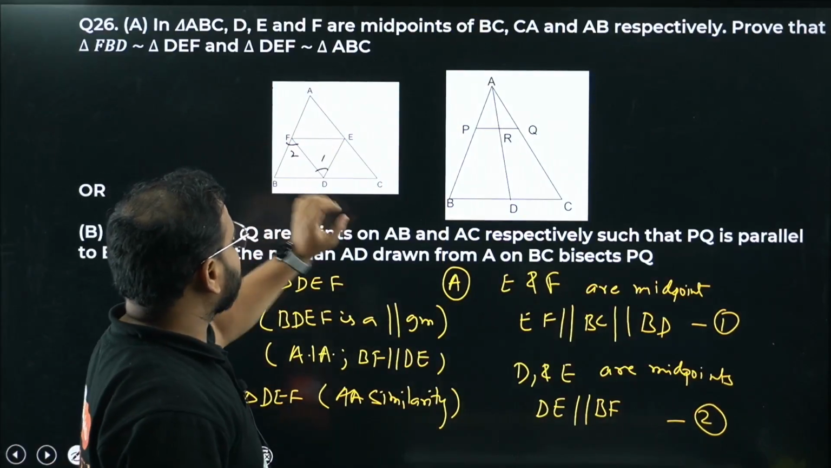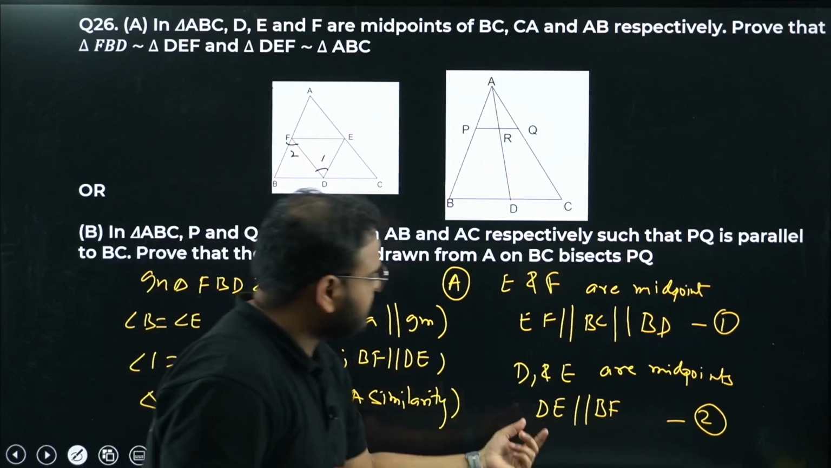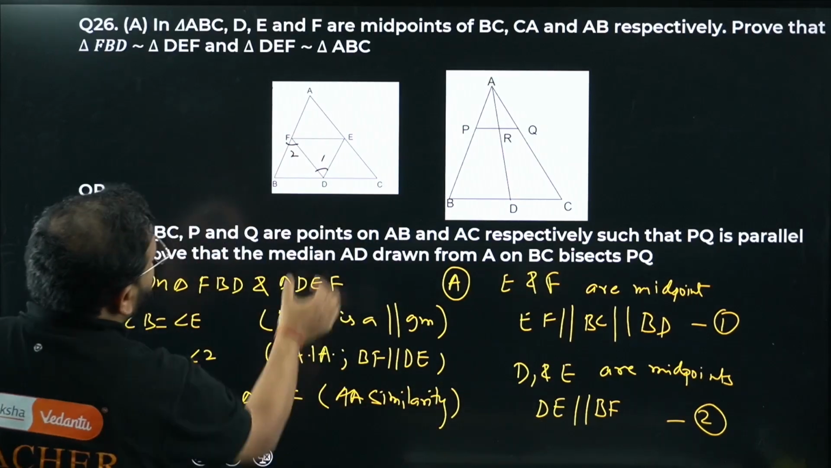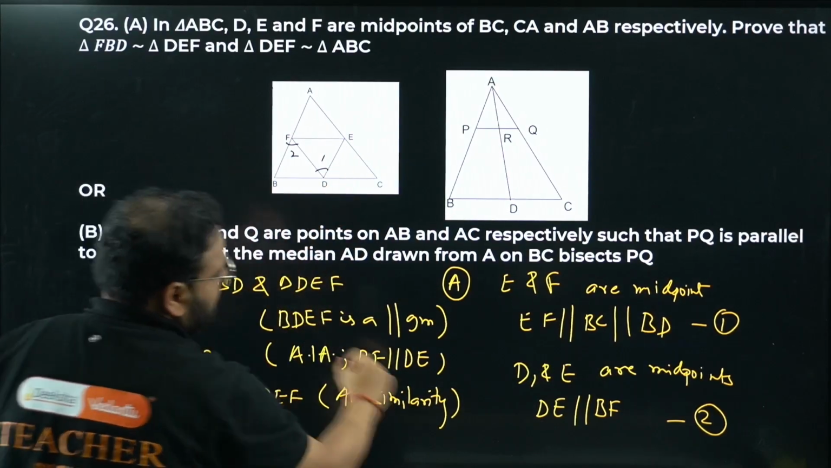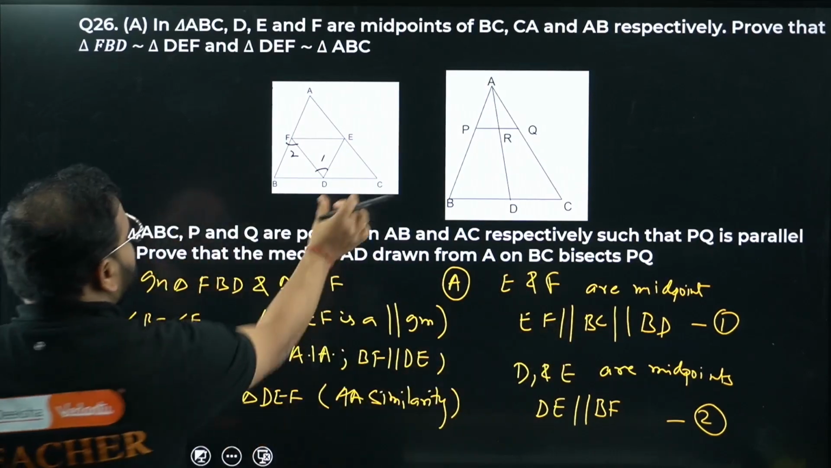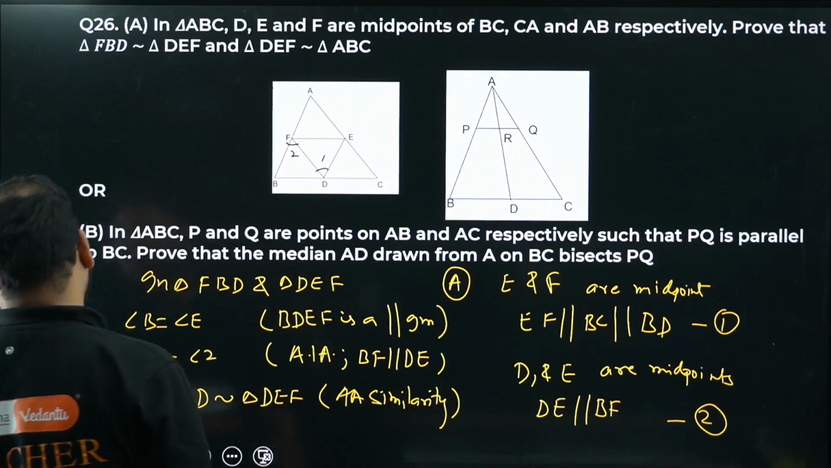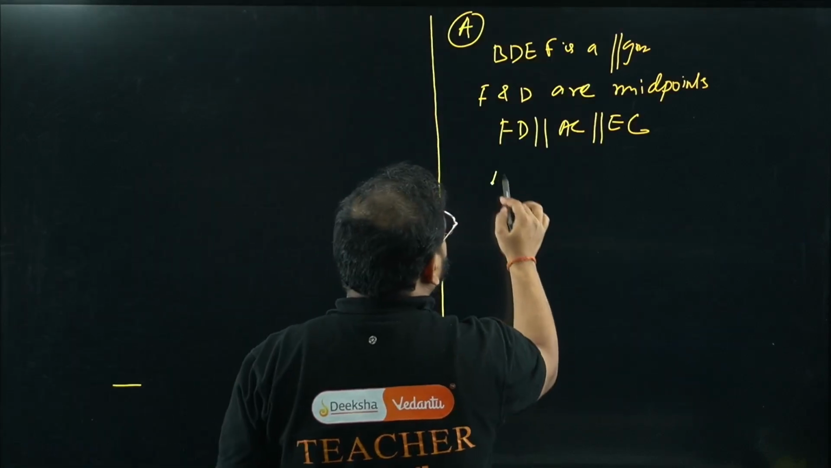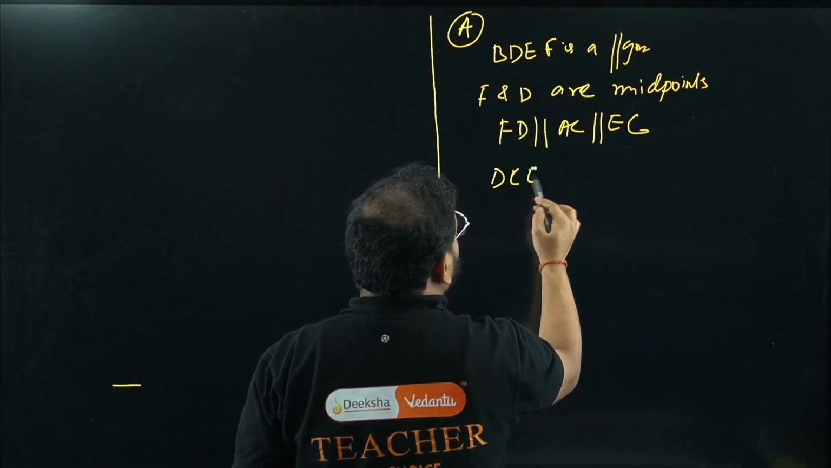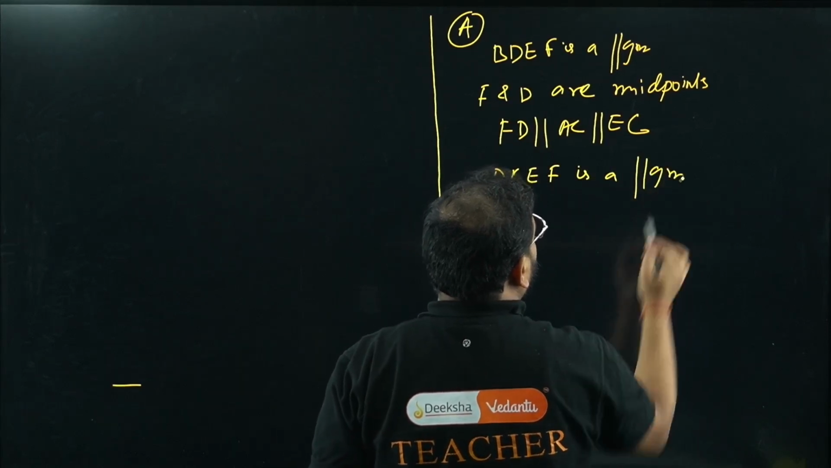FD is parallel to EC and CD is parallel to EF. CD is nothing but part of BC, and we already have BC parallel to EF, so CD is parallel to EF. So CD parallel to EF and EC parallel to FD means DCEF is a parallelogram.